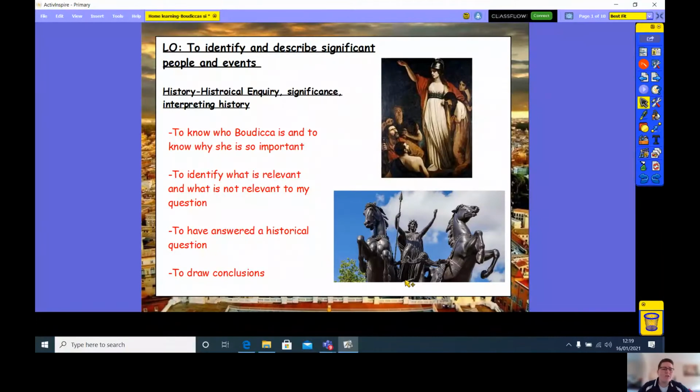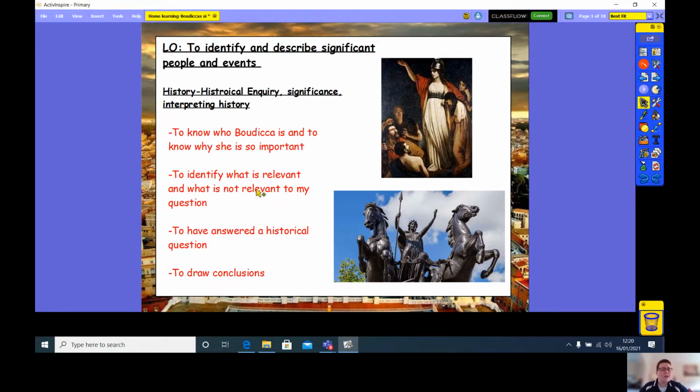Welcome back to yet another history lesson with me, where today we're going to continue to look at our new historical inquiry question that we started to look at last lesson, and to continue with our learning objective, which is to identify and describe significant people and events. Okay, so last lesson, you should now be able to know who Boudica is, but by the end of this lesson, you should be able to tell people why she is so important.